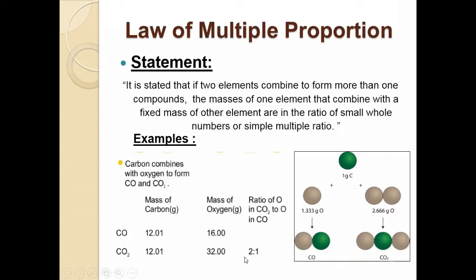The ratio of oxygen in both the compounds is 2:1. This is the statement that when two elements combine to form more than one compound, the masses of one element that combine with a fixed mass of the other element are in the ratio of small whole numbers. You can see this is the small whole number, or simple multiple ratio. These are the small whole numbers.